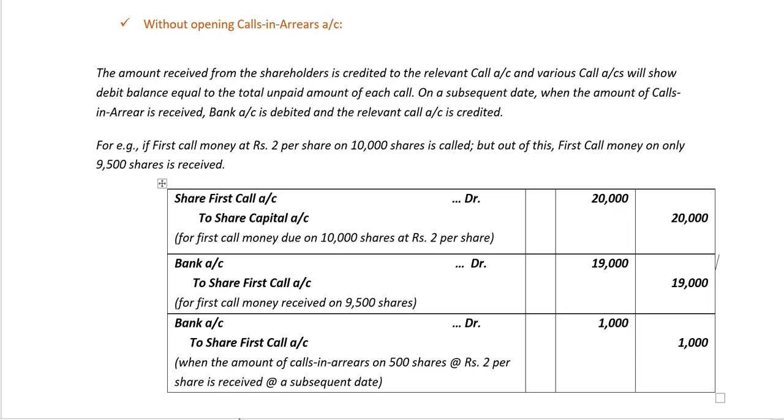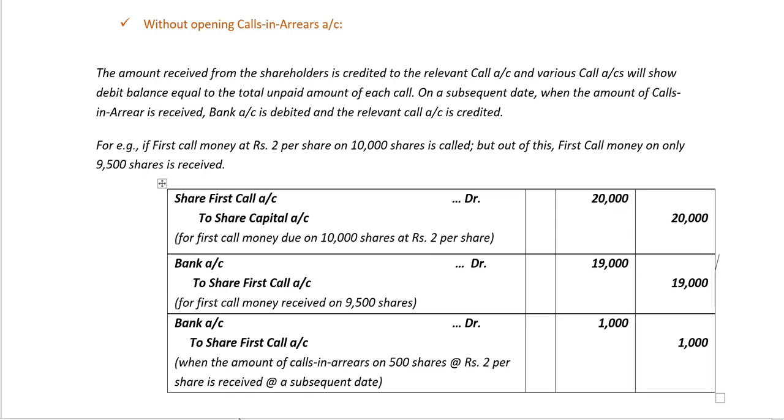And until such time as this calls in arrears amount of rupees 1,000 is received, there will be a debit balance in the share first call account for the amount of rupees 1,000.